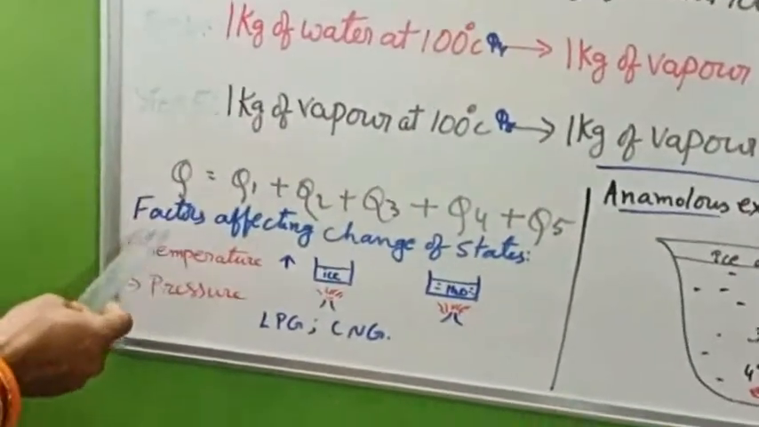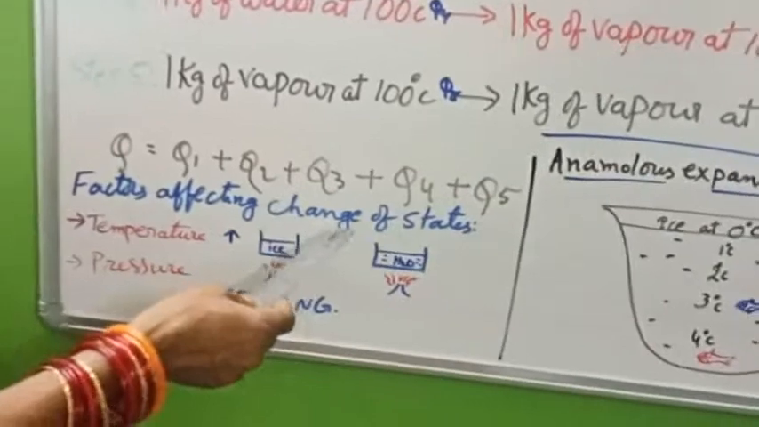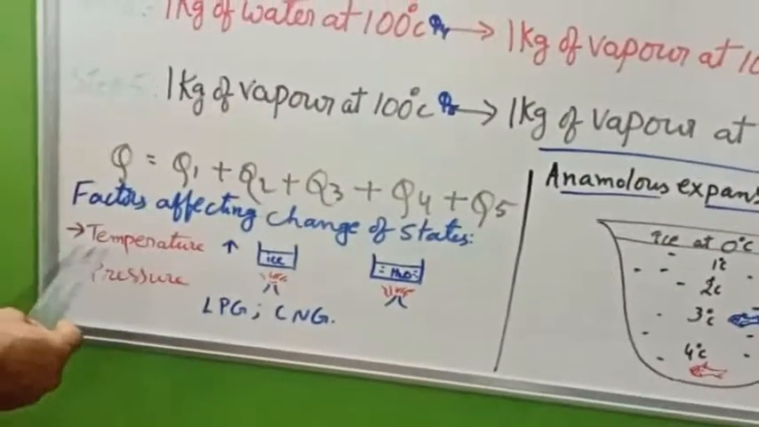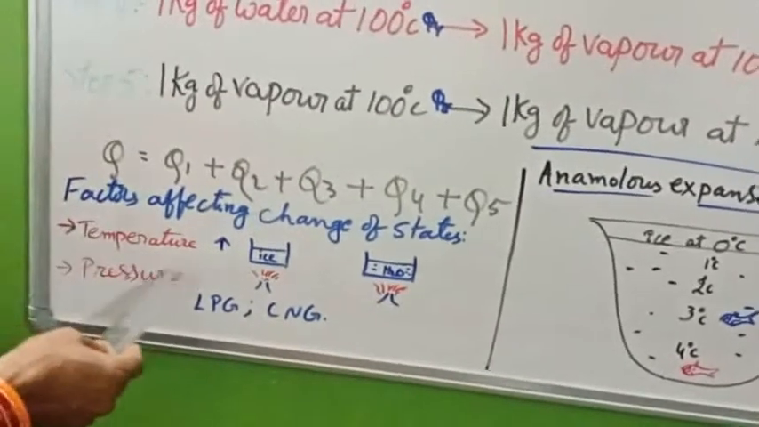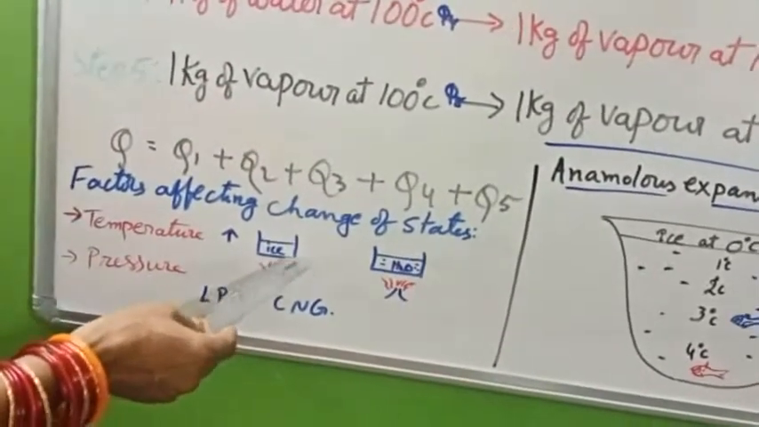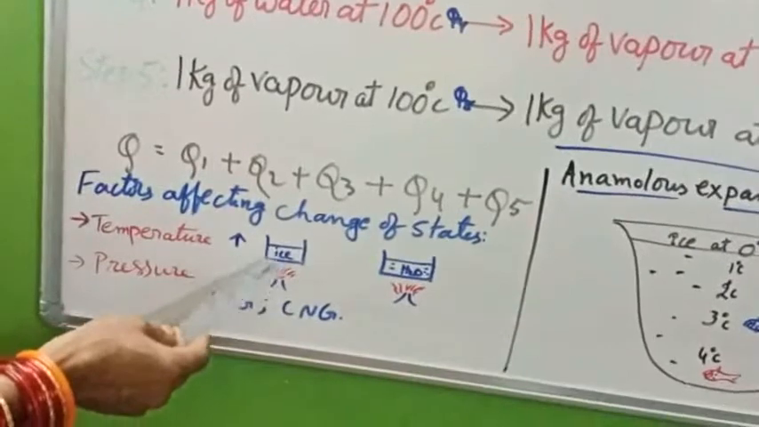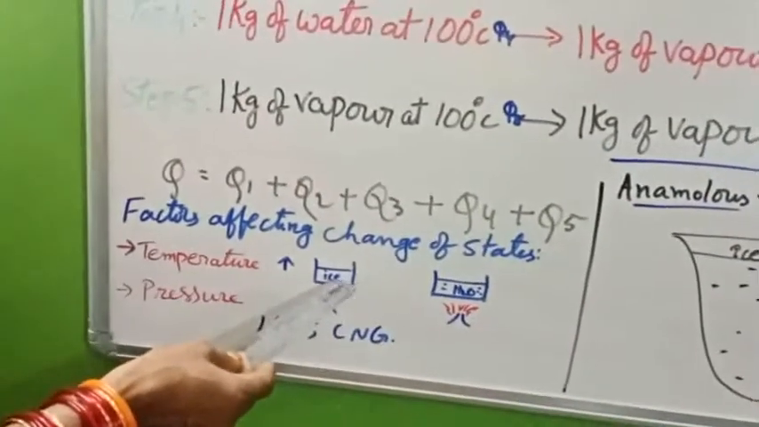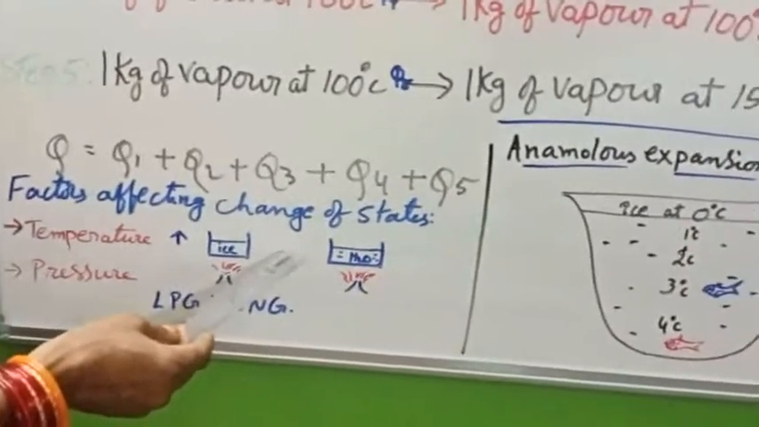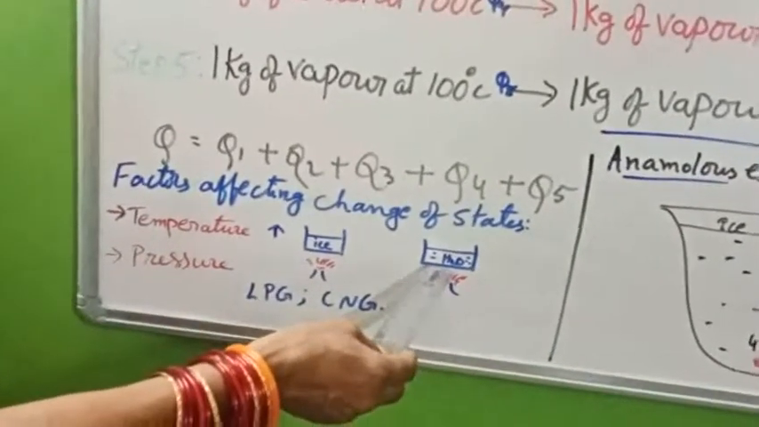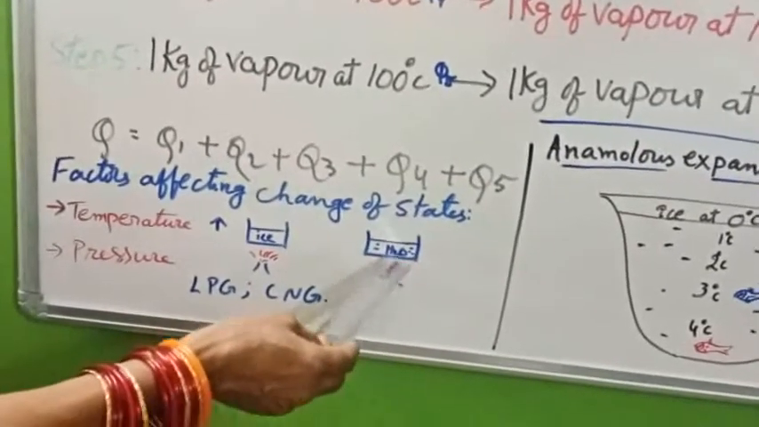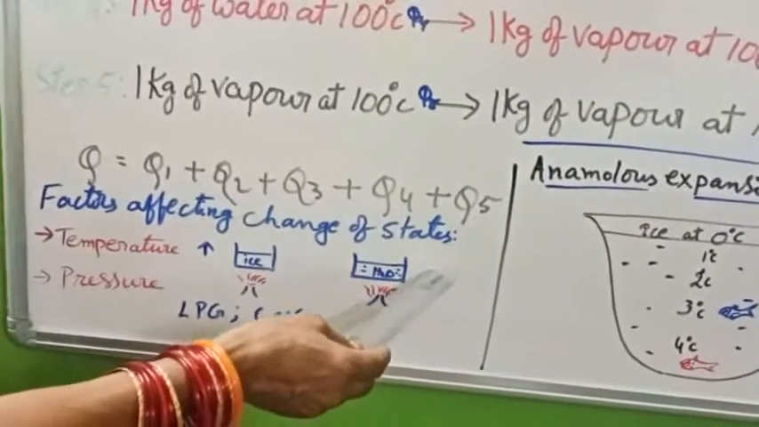Now let us know about factors affecting change of state. Number 1 is temperature. If we take a block of ice in a beaker and start heating it, we find that it will be converted slowly into water. If you take the same quantity of water in a beaker and start heating, it will be changed into water vapor.